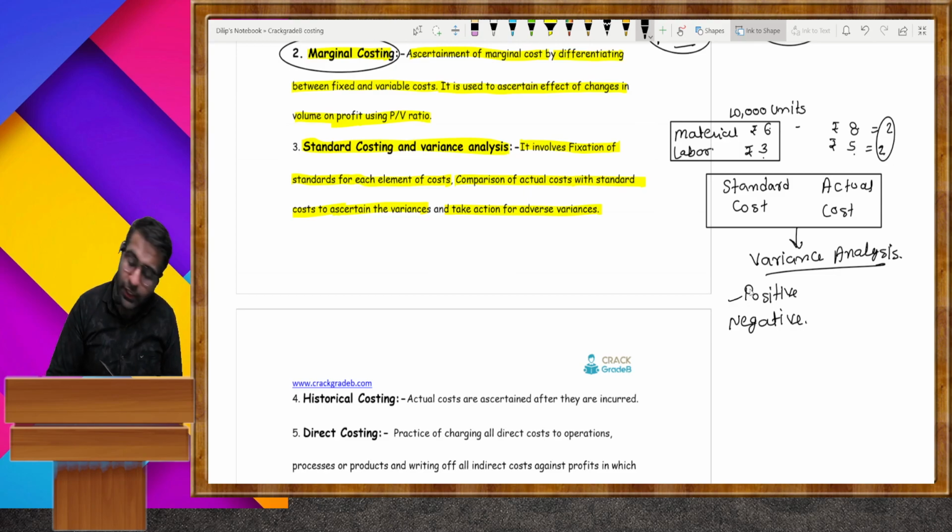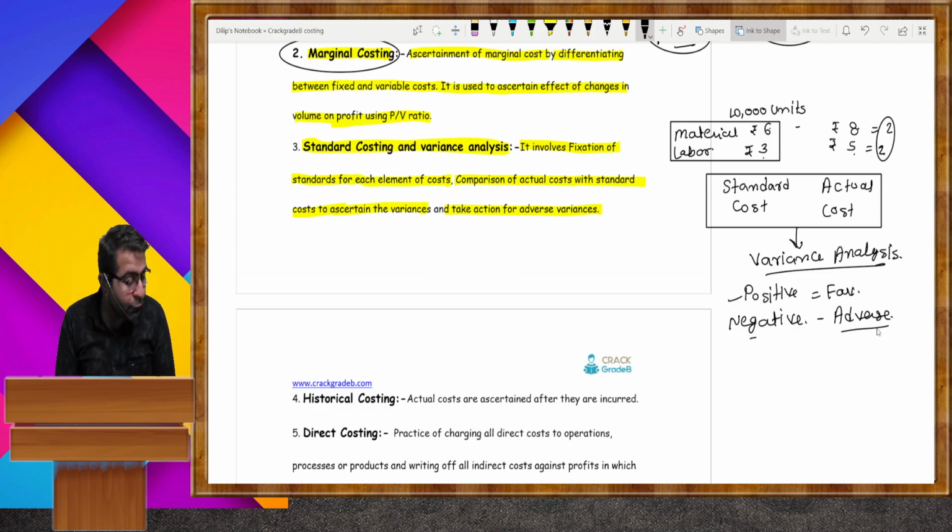If the difference is positive, then it is favorable, it is beneficial for you. If the difference is negative, then it is an adverse situation. For adverse, you need to take some type of steps. Okay.